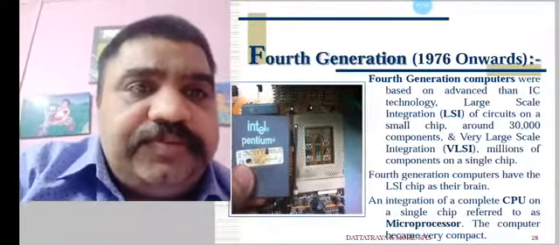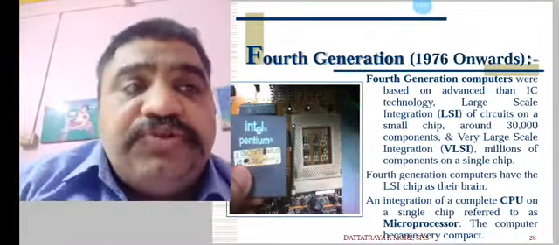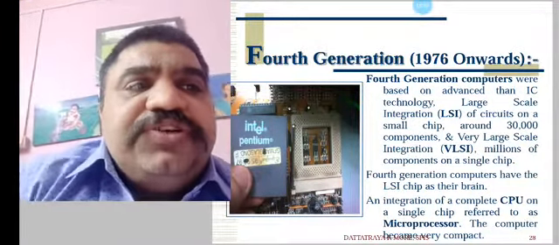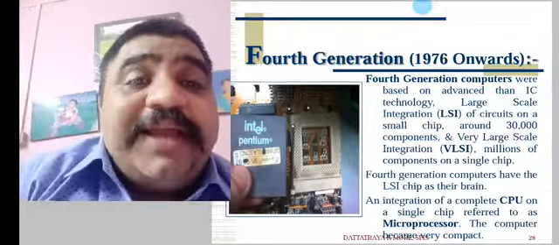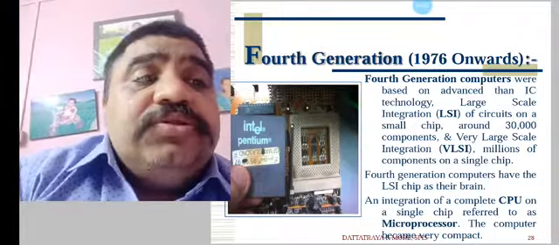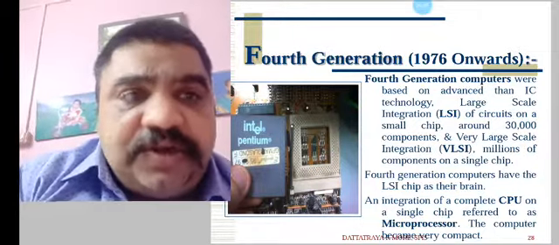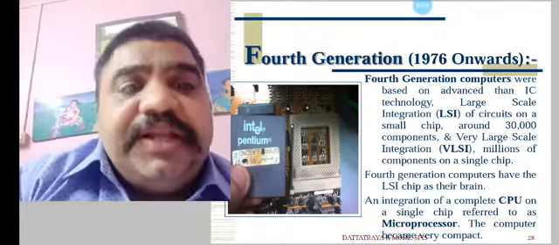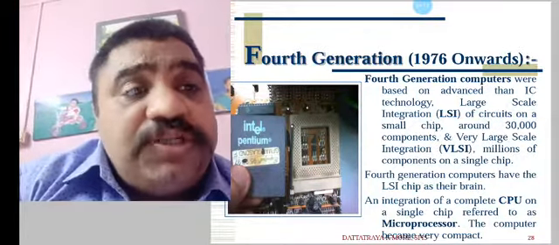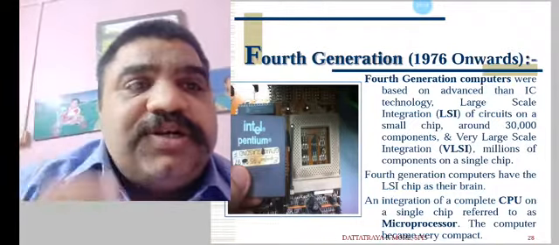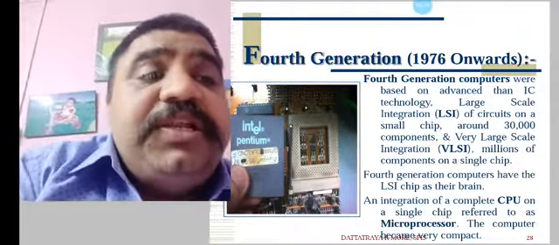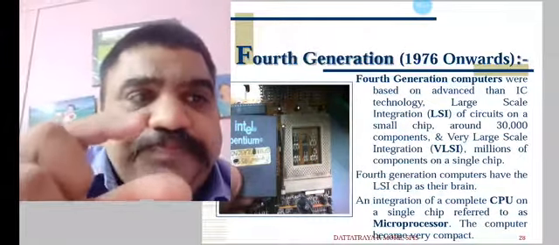Fourth generation, which nowadays we are using, 1976 onwards. In fourth generation computers, we used the microprocessor. They were based on technology more advanced than IC: large scale integration, LSI, with around 30,000 components on a small chip, and very large scale integration, VLSI, with millions of components on a single chip.